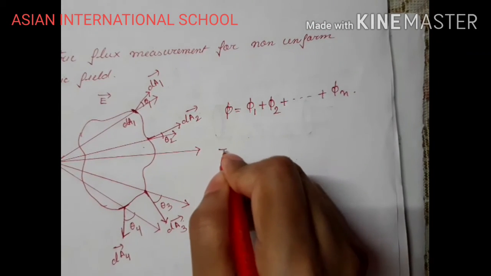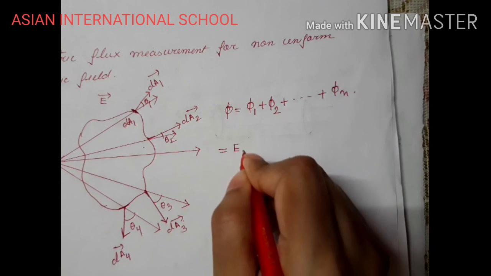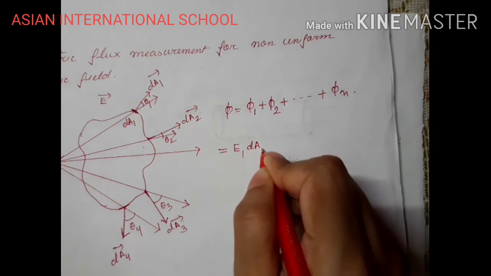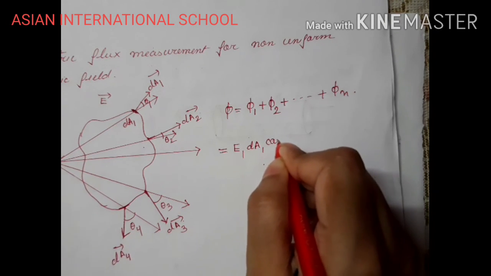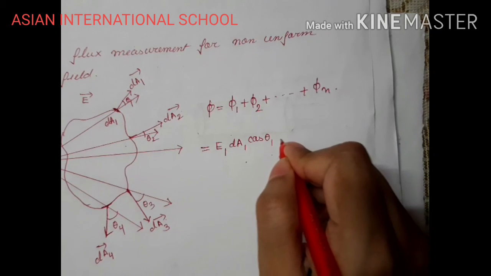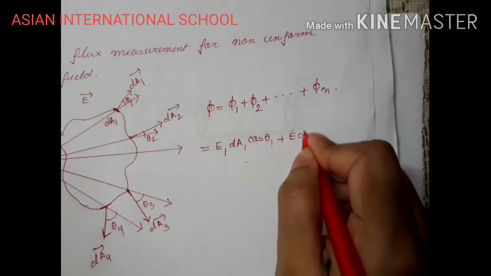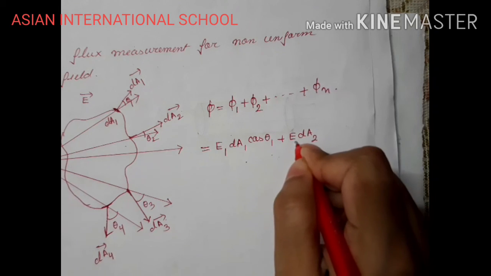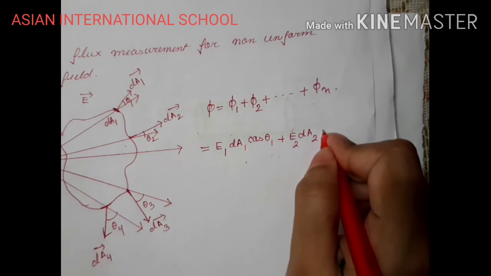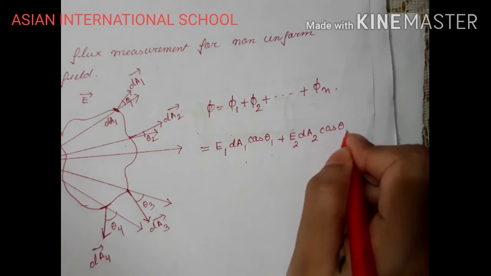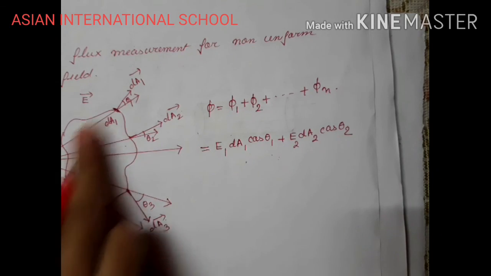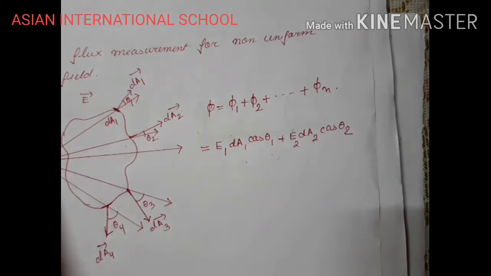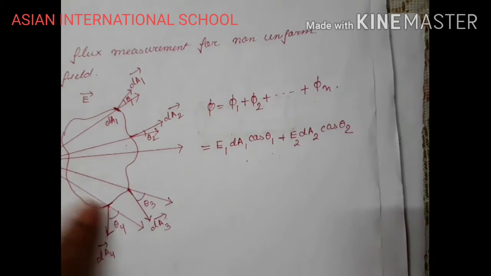So I can write that this is my E1 dA1 cos θ1 plus E2 dA2 cos θ2. And here the electric field is also not uniform. See, the directions of the electric field are different.